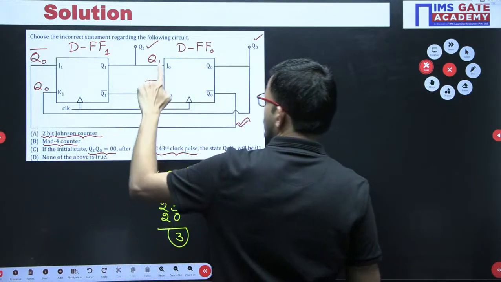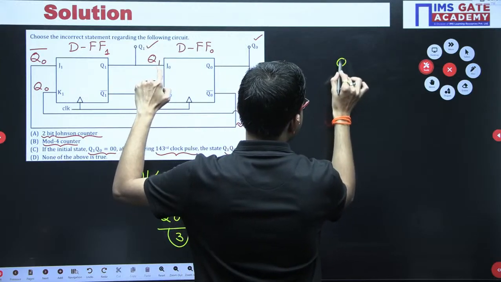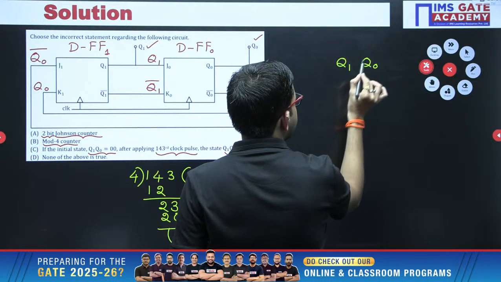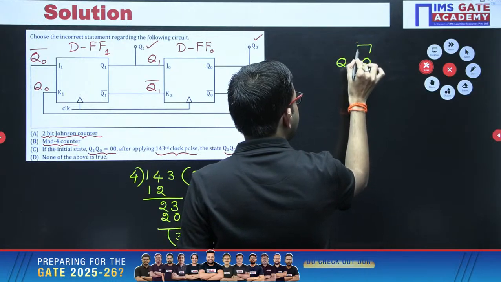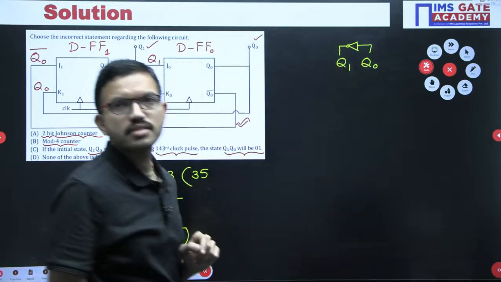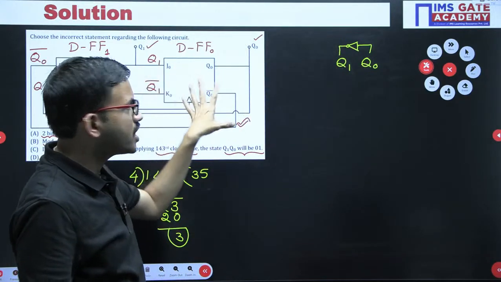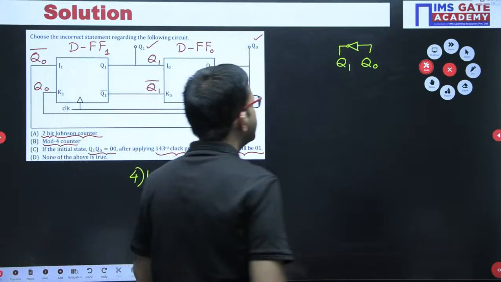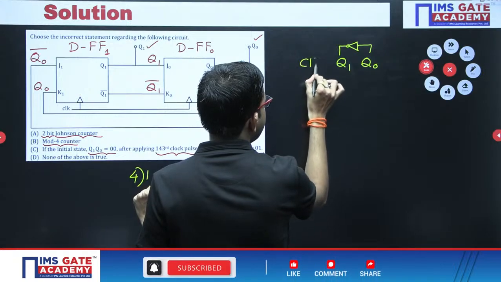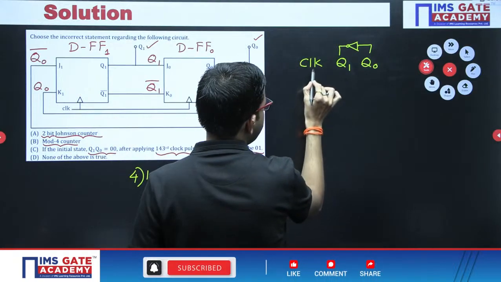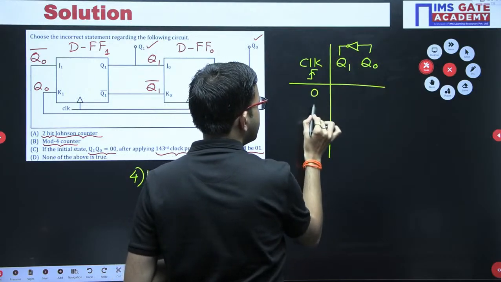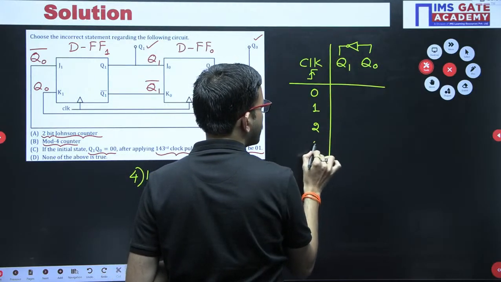So in this question, the first flip-flop output is Q1, and the second flip-flop output is Q0. In general, you might be writing the tabular form completely, but for the time being, in short, I am writing like this, because we identified this as a 2-bit Johnson counter, right? Here, clock pulse numbering you can mention. It is a positive edge in this case, so 3 clock pulses we have to apply.